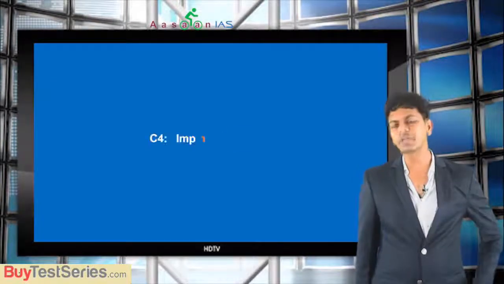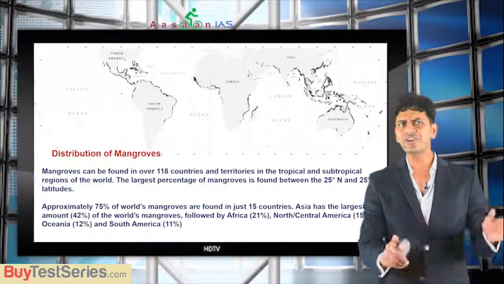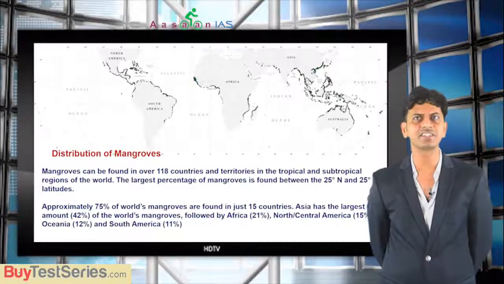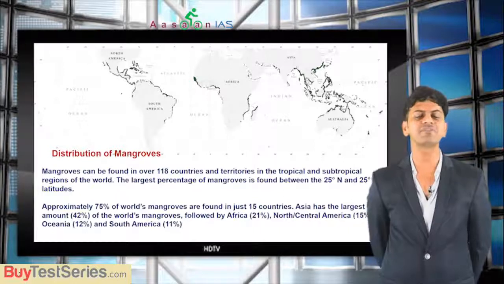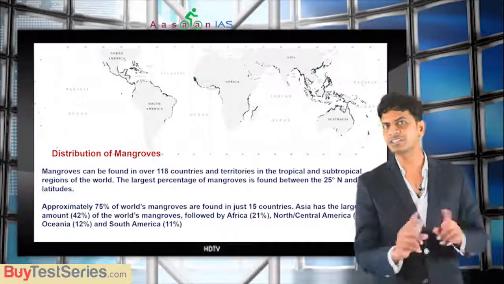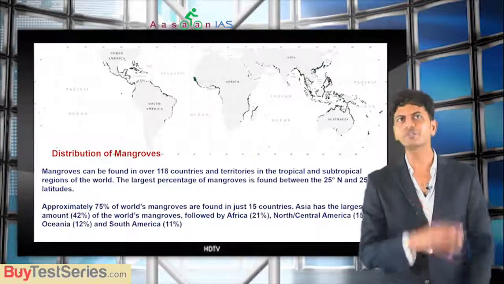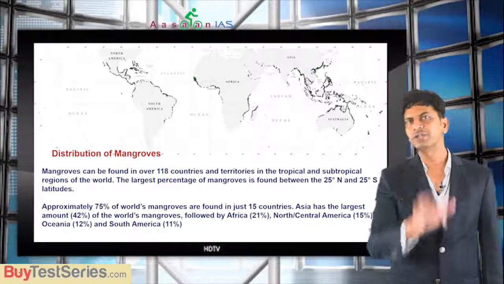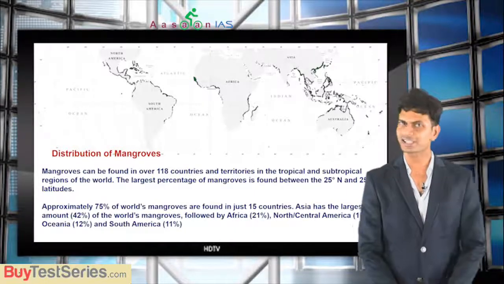And now we will understand where important mangroves are located. If you see the distribution, this is all not required, I am just reading for my satisfaction. Mangroves can be found in over 118 countries and territories in the tropical and subtropical regions of the world. The largest percentage of mangroves is found between 25 degrees north and 25 degrees south. Just keep this in mind. Whether it is 25 or 26 degrees is not important, but understand they are found extensively in the tropics, at lower latitudes. With increase of latitude, the mangrove distribution decreases. This is the point I want you to understand, just like coral reefs.